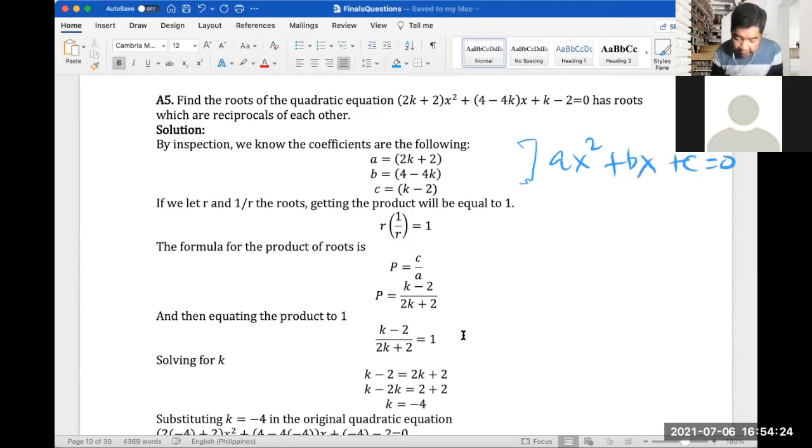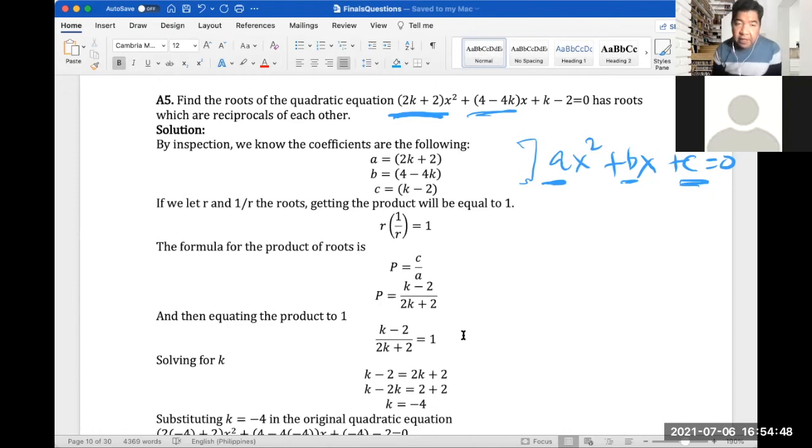So A is equal to this part here, the coefficient of x squared. And then b would be 4 minus k, which is this part in front of x, the coefficient of x. And then your c is equal to k minus 2.